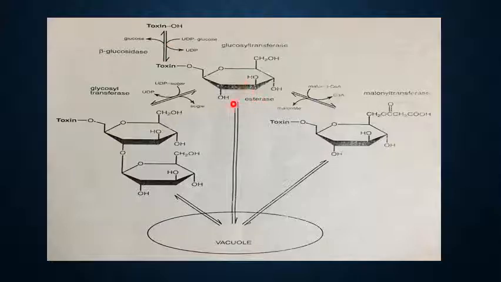Now you can see in this slide the flow chart which shows how the glycosyltransferase enzyme makes these secondary metabolites inert to store in the vacuole. And in this case, the important role is of UDP glucose, and UDP glucose means uridine 5-diphosphoglucose, with the help of glucosyltransferase enzyme. And this toxin is the secondary metabolite or aglycone with hydroxyl group.